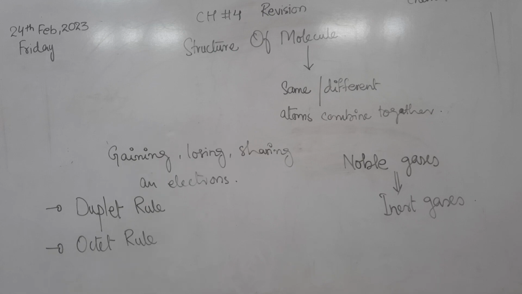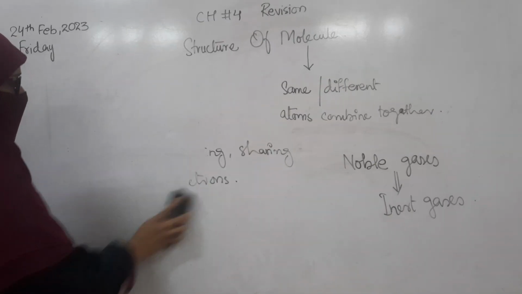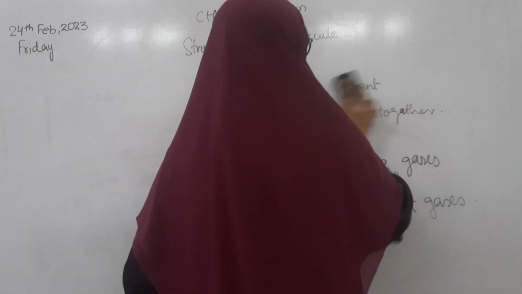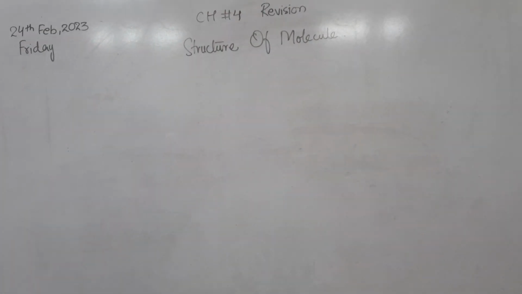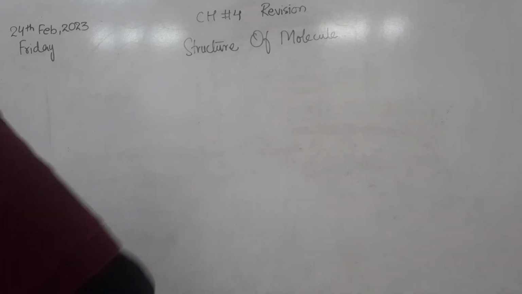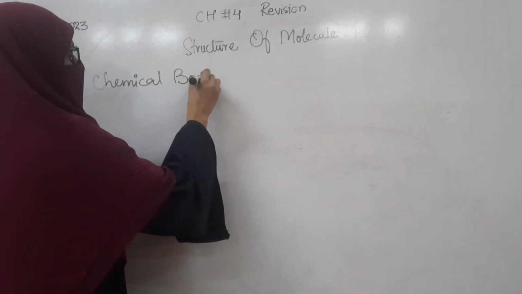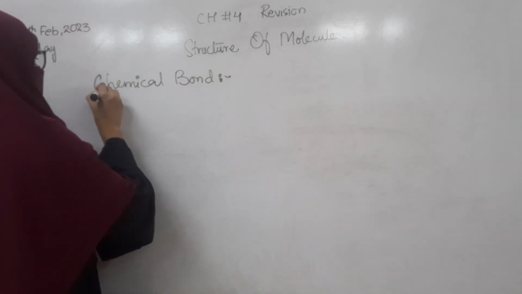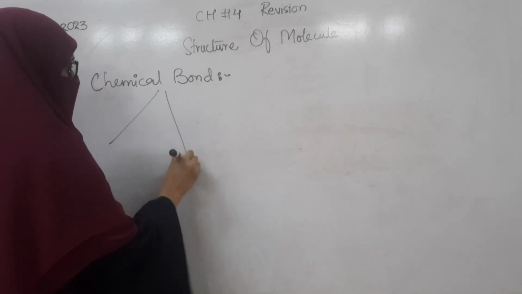Okay. We have discussed the chemical bond, and can anybody tell me what are the different types of chemical bond? Okay, good. There are different types of chemical bond.